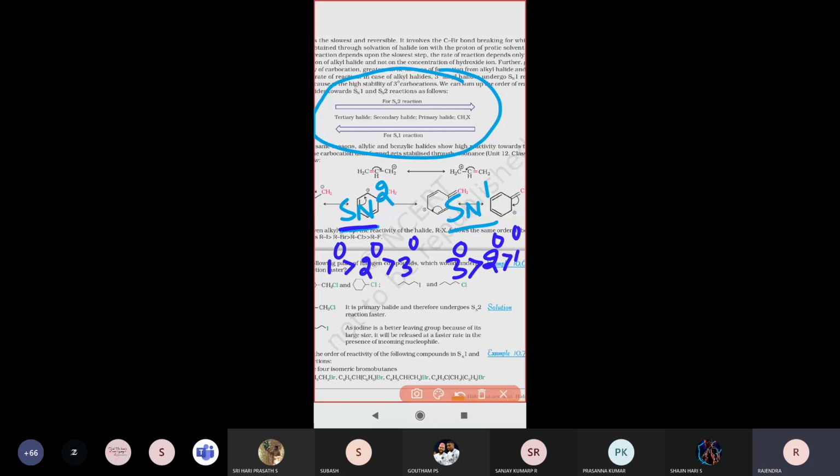So you have to keep this stability order in mind. Next we are going to see example questions using this order only. Keep this in mind: for SN2, first primary alkyl halide, next secondary, next tertiary. For SN1, tertiary alkyl halide is very fast, then secondary alkyl halide, then primary alkyl halide. Like that you have to keep in mind.